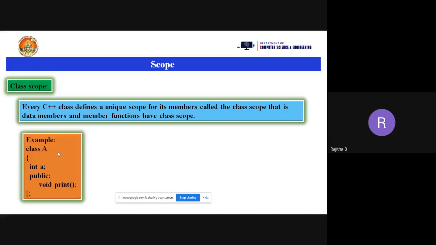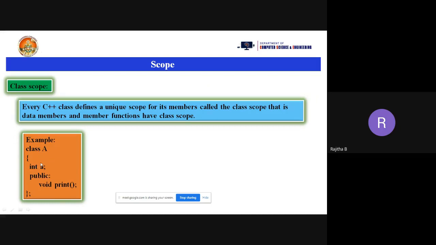Suppose I am taking the example here, simple int A. I am taking the class program, and what is the class name here? A is the class name. I am taking the open braces and declaring one data member here, int A. And I'm taking the public access specifier and one member function, the return type of the function is void and the function name is print. I'm closing the braces ending with the semicolon. So this is about the class here.